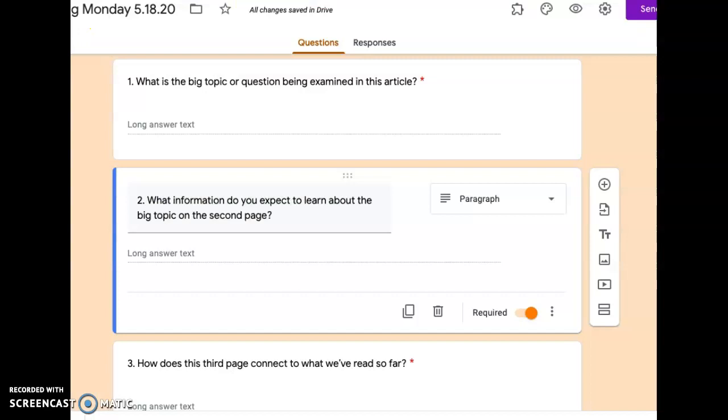Let's pause right there and take a look at the second question. What information do you expect to learn about the big topic on the second page? Based on that title, and what we've read so far, what information do you expect to learn about this topic on the second page? Go ahead and answer this question. All right, let's keep reading.